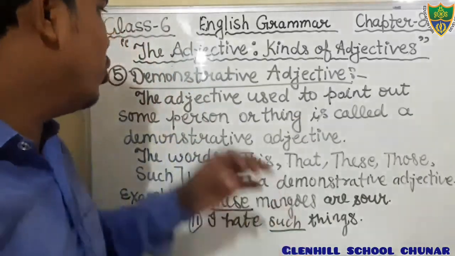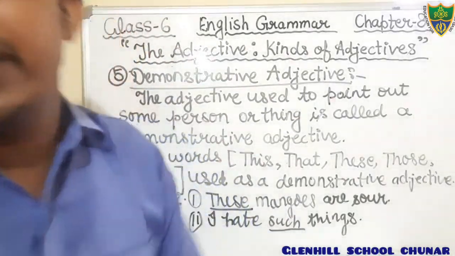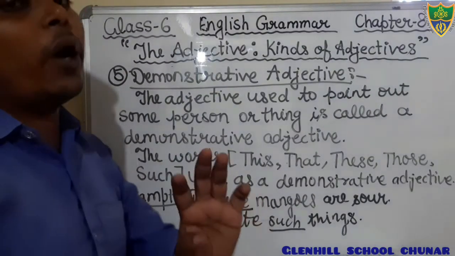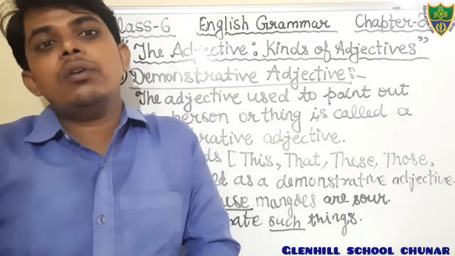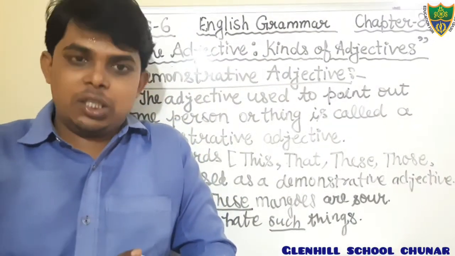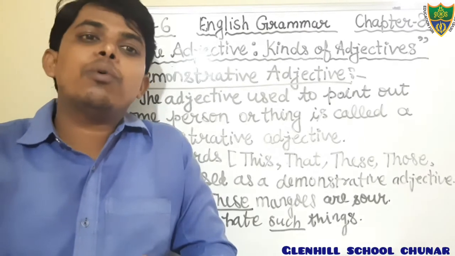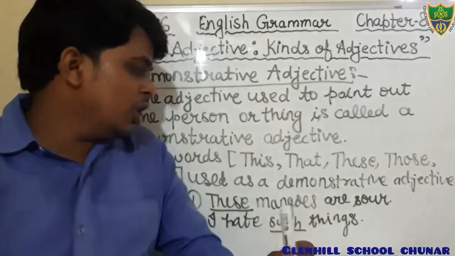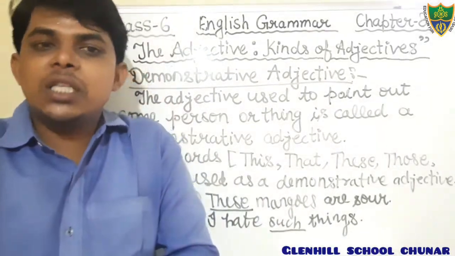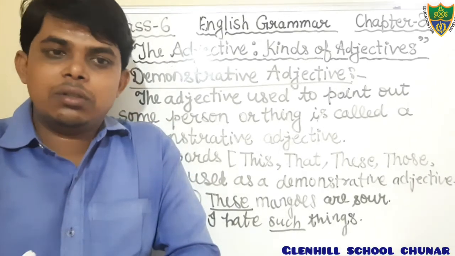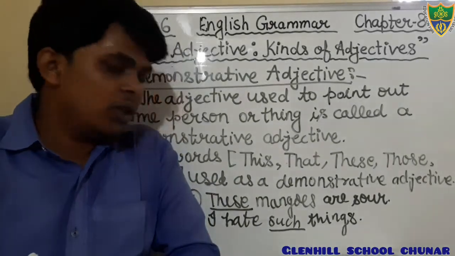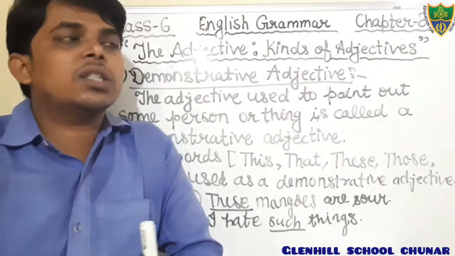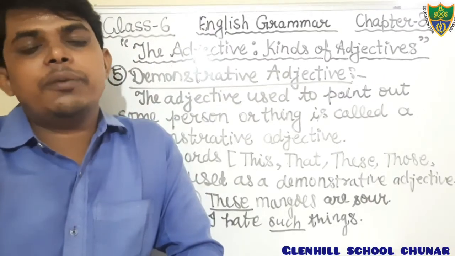Okay, students? So I hope that you all have understood the demonstrative adjective. What is a demonstrative adjective? It is used to point out something, to show something with a noun, and the words this, that, these, those, such are used to point out something. Example you have seen: These mangoes are sour. In this sentence, the word these is a demonstrative adjective. And I hate such things. In this sentence, the word such is a demonstrative adjective.